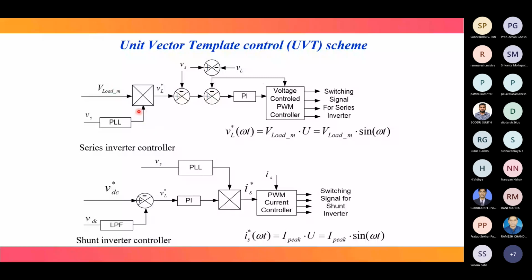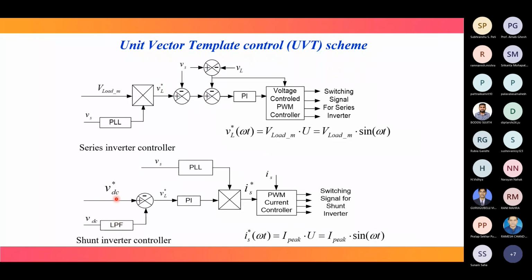This VL star is compared first with VS, and this VS is also compared with VL. The errors that come out are fed through a PI controller, and both comparisons are fed to the PWM current controller for switching signal generation of the series inverter. Then for the shunt case, similarly, VDC star is found from the MPPT, and VDC is compared with it.